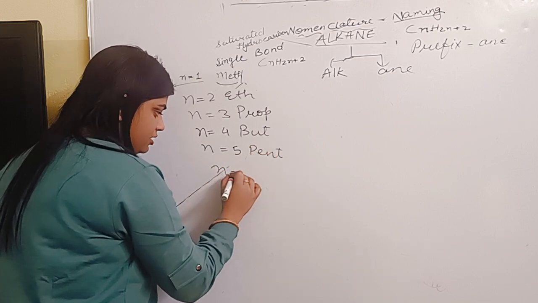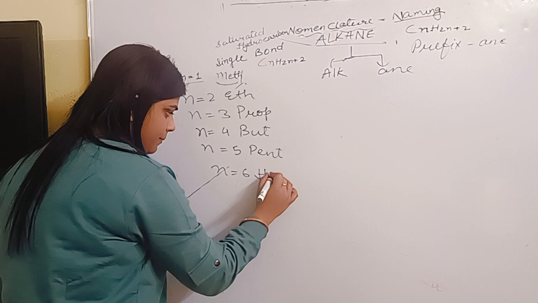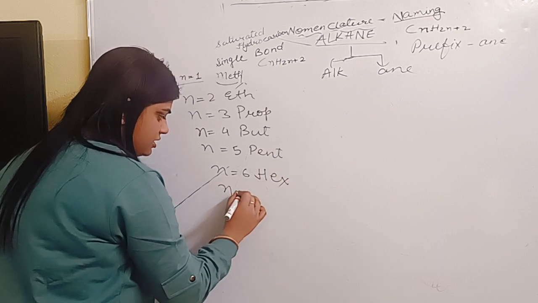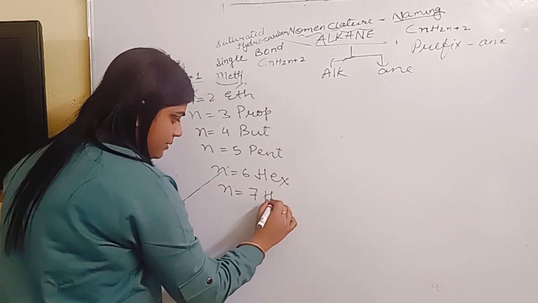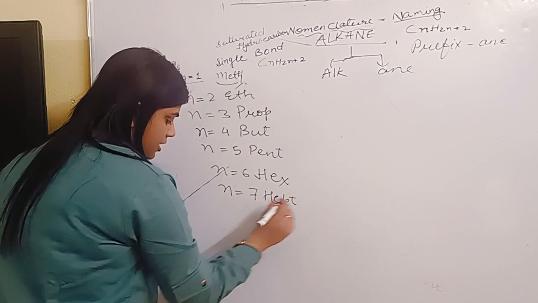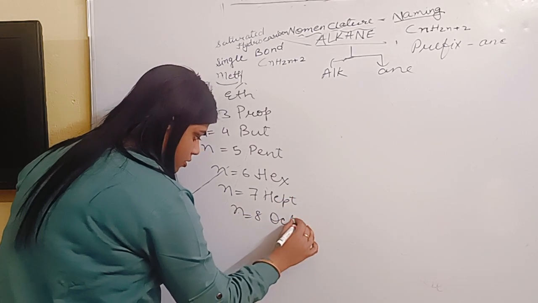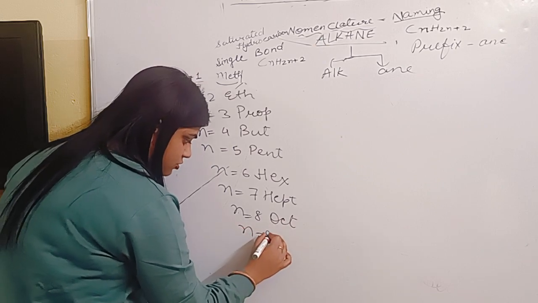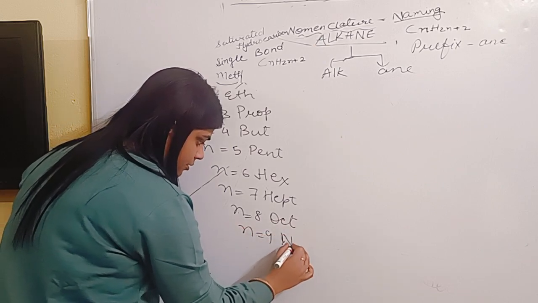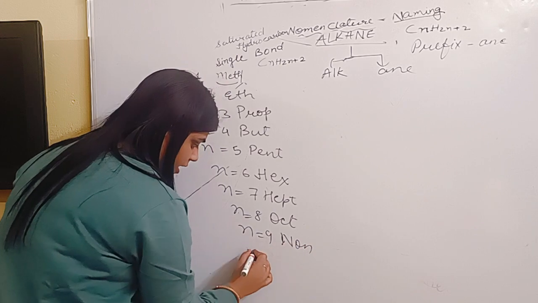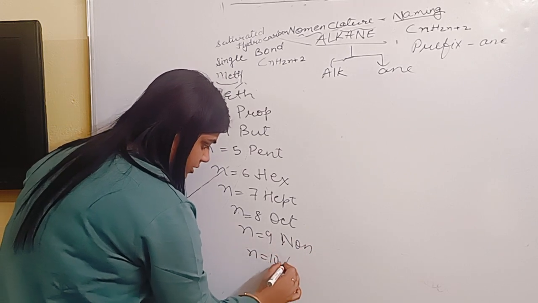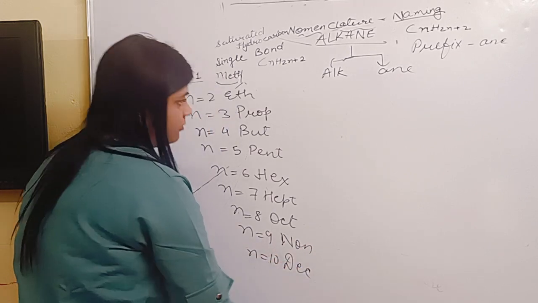If n is equal to 6, this will be hex. n equal to 7, this will be hept. If n is equal to 8, this will be oct. If n is equal to 9, this will be non. If n is equal to 10, this will be dec.